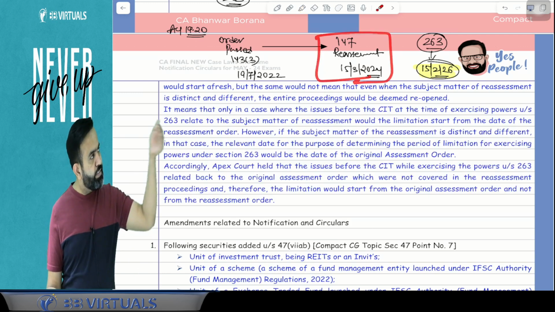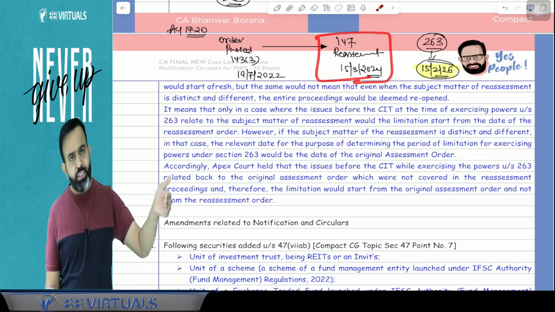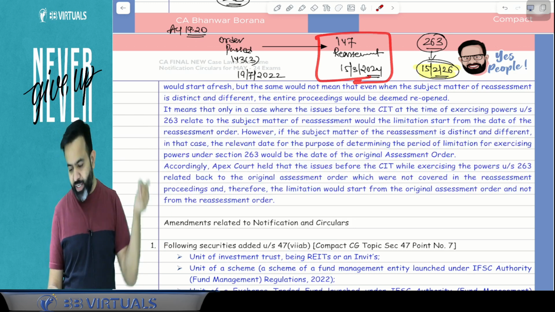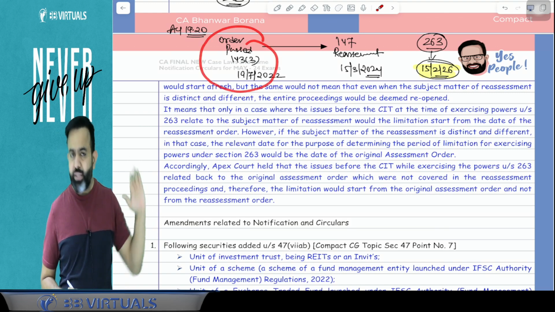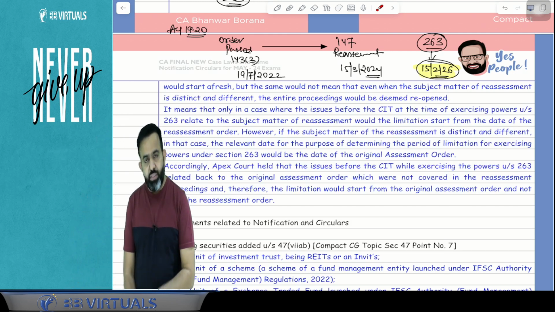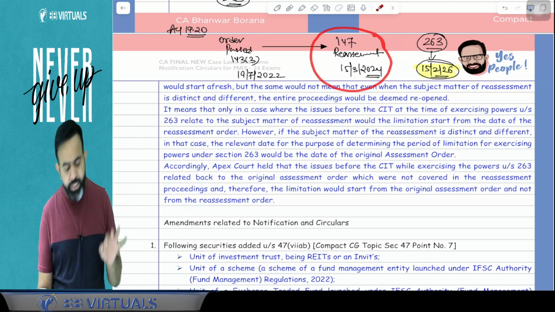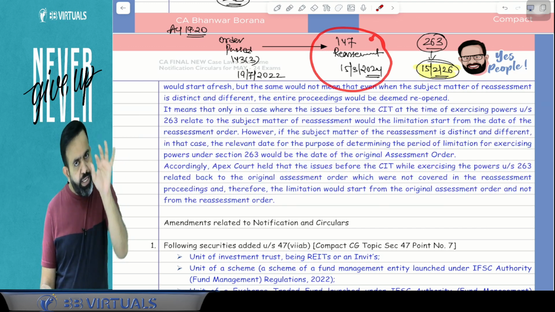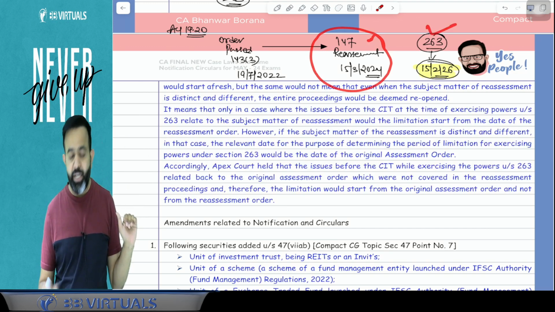So can I say that this year will be completed by 31st March 2024? So till 31st March 2026 he can do so. But as per the original order, that time limit has already expired. Now guys, suppose any matter was considered in the reassessment order, and the CIT wants to do the revision of that order, then the CIT can do so.